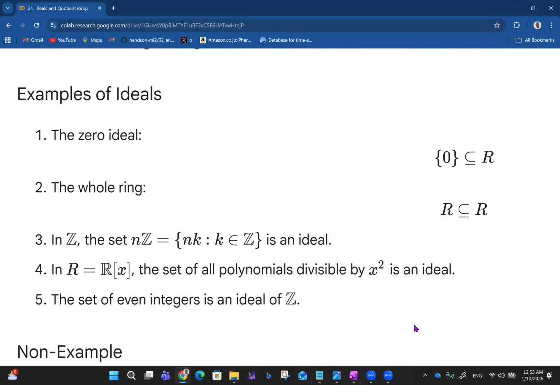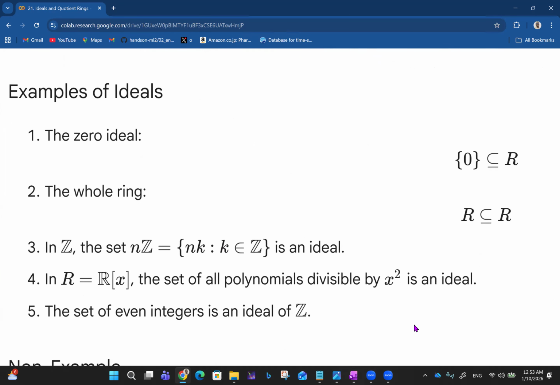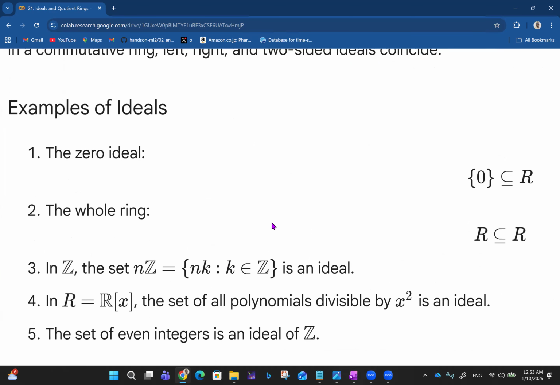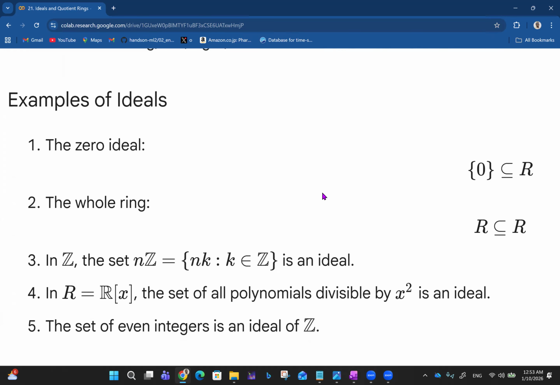So let's talk about examples of ideals now. We have the zero ideal, which is the singleton set containing zero, a subset of R, and then you also have the whole ring, R itself.